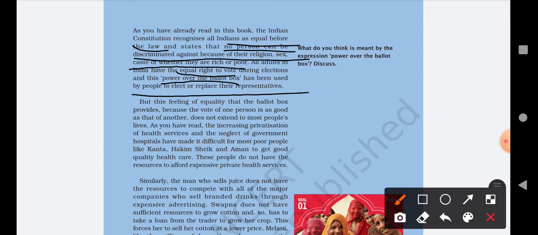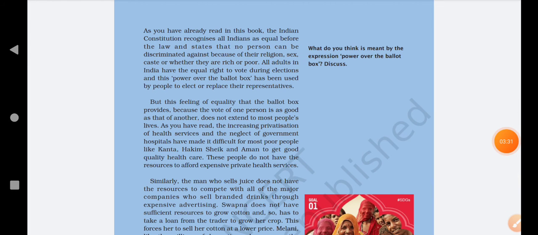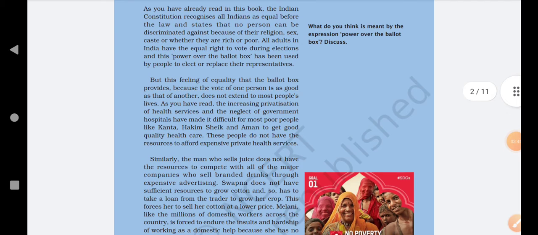Now, the meaning of power over the ballot box. This phrase means the way people get the same equal right to vote. So all the people of India use this right so that they can give their vote to the particular person whom they want, and if they want to replace any representative they can do that also.